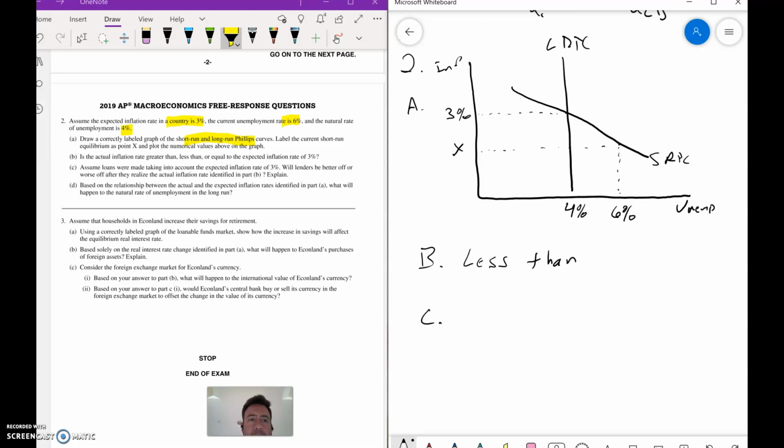C, assume the loans were made into account taking the expected inflation rate of 3%. Will lenders be better off or worse off after? And then you do have the explain. So you should have said lenders will be better off.